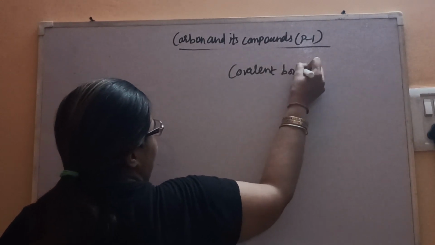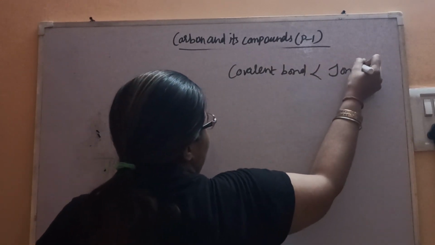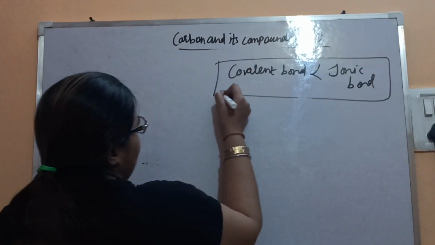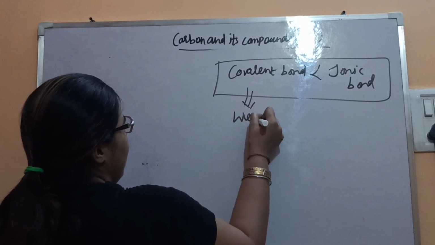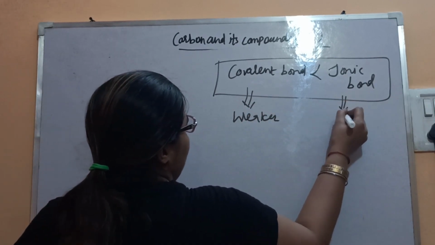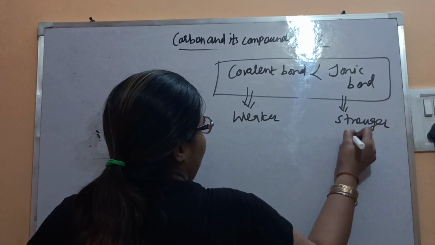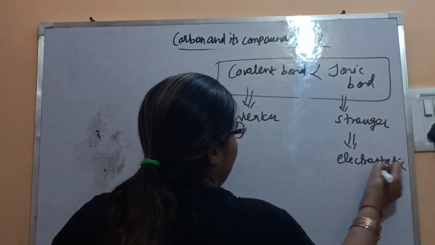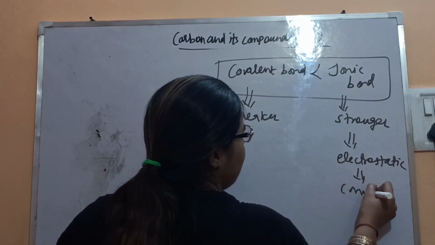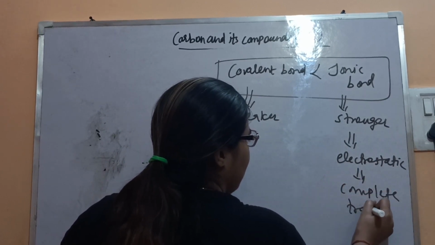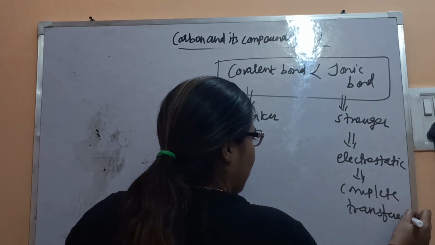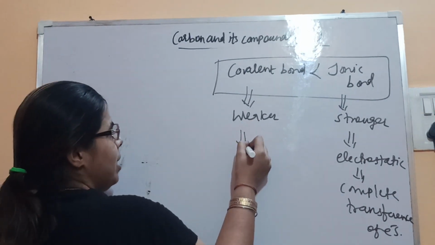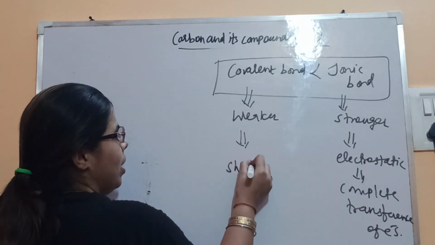The covalent bond is weaker than the ionic bond. Why is it weaker? Because ionic forces are electrostatic forces formed by complete transference of electrons, but here they are formed by sharing of electrons.